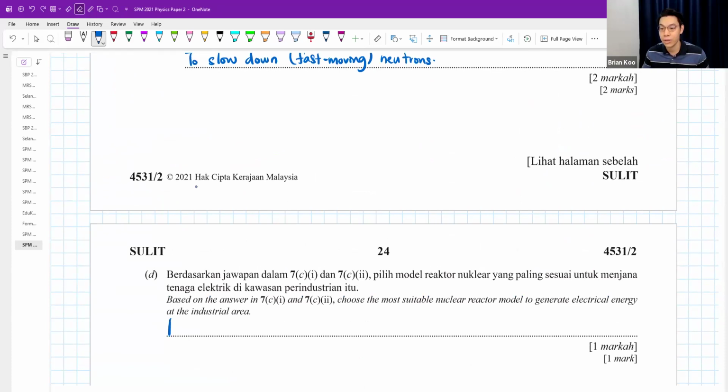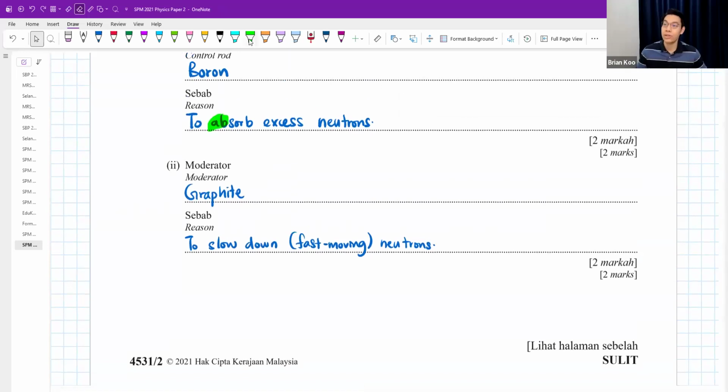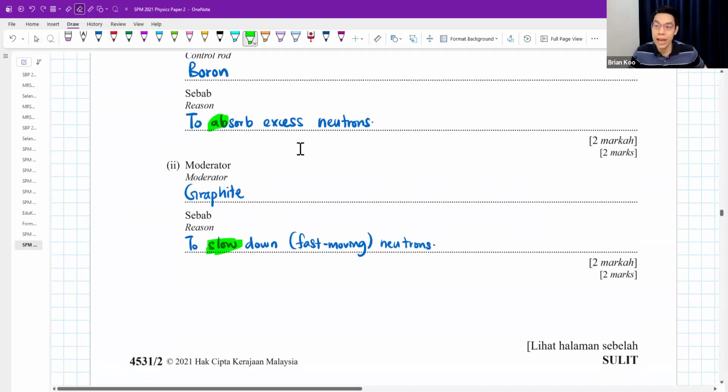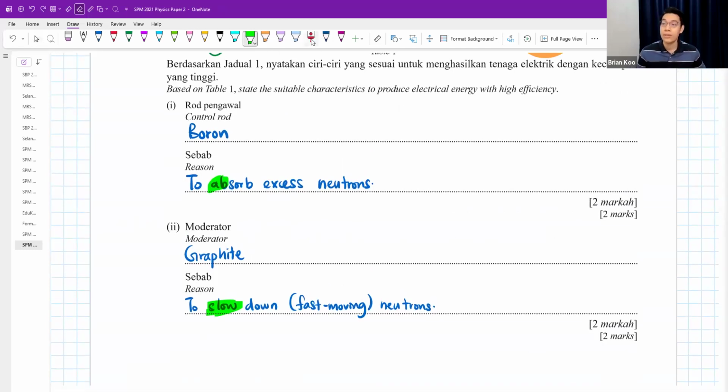The most suitable reactor model. Answer is K. Other than writing absorb excess neutrons, slow down the neutrons, is there any other thing that you can say? If you forget about absorb excess neutrons, you can also say to control the rate of nuclear fission reaction, control the rate of reaction, usually still okay. Or this one, if you forget about slow down, but your answer still needs to be related to this. Other than slow down, you can say reduce the velocity or control the velocity of the neutrons. Or control the kinetic energy of the neutrons. Yeah, it must be something to slow it down.